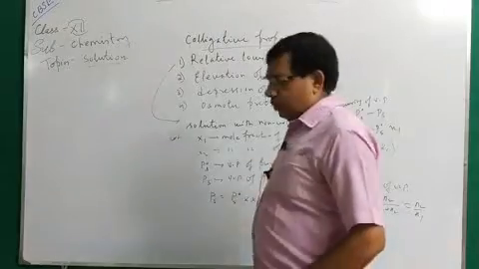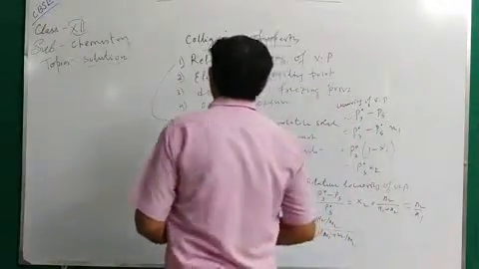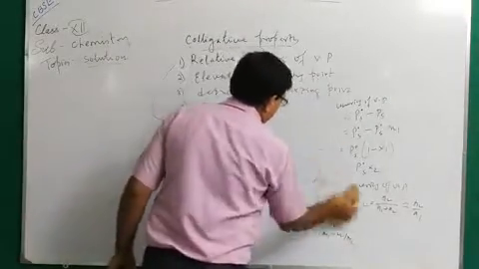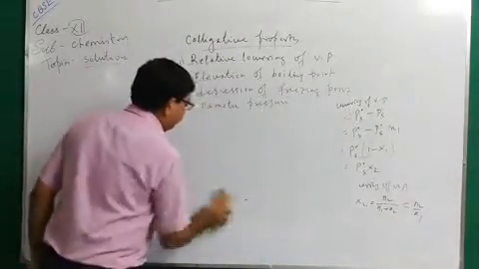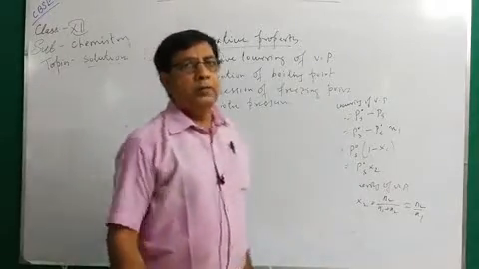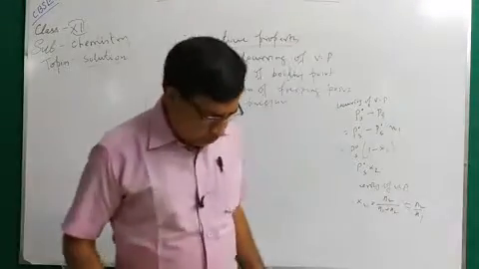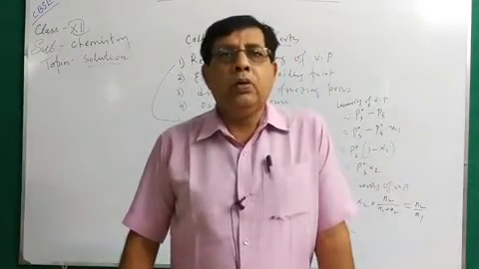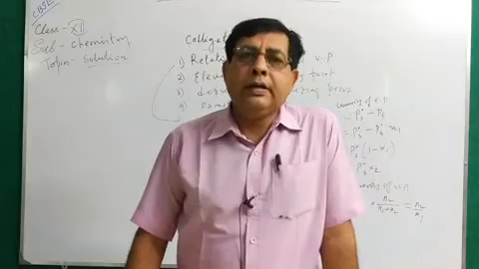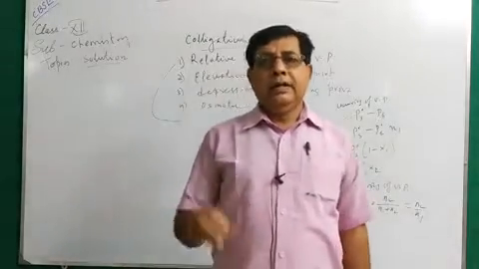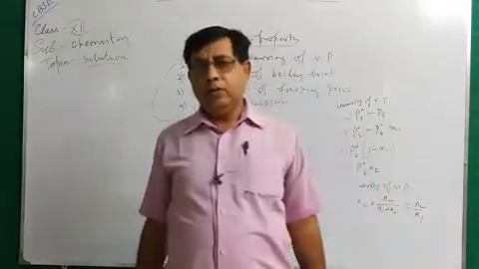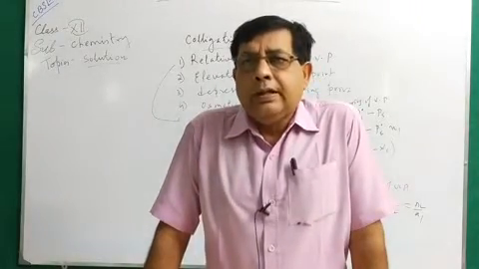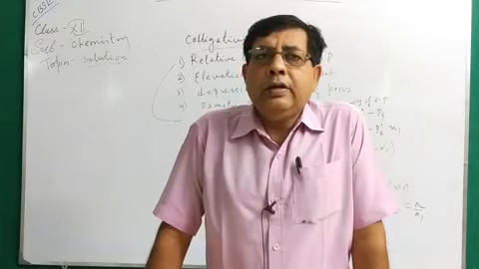So, this is relative lowering of vapor pressure. Now, what is the next colligative property? Elevation of boiling point. What is the elevation of boiling point? You are practically familiar with the common daily life experiment that if we add some salt in the water, the boiling point of water increases. You learned in class 10 that the boiling point of water depends upon two factors. Number 1, pressure. Number 2, presence of impurities. That is, sea water has a higher boiling point than river water.